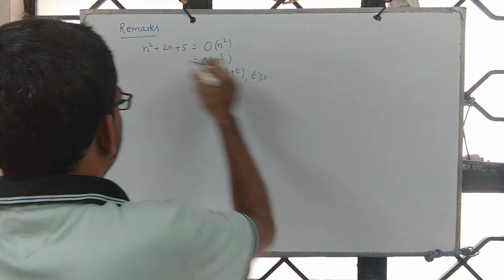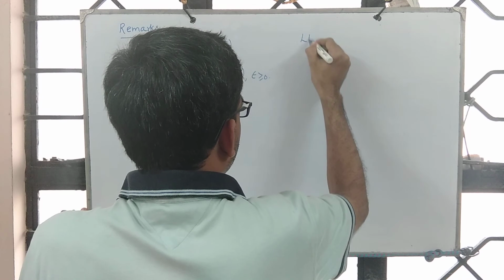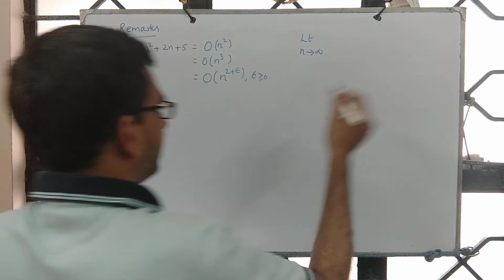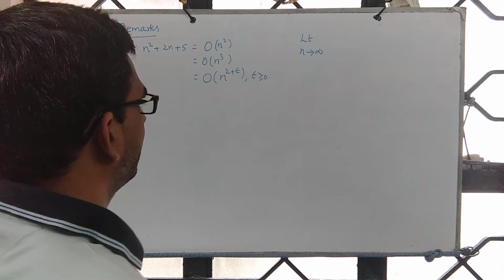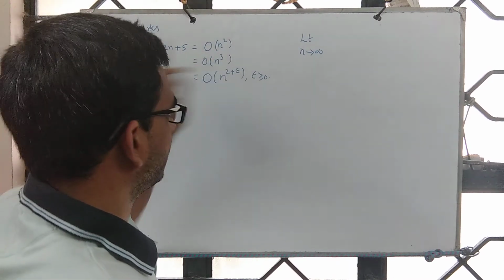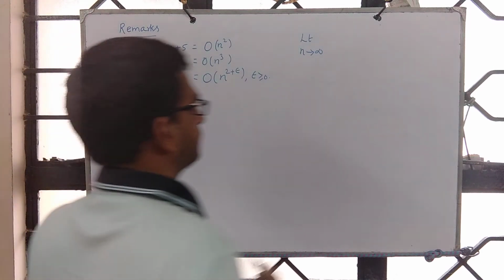So these are all g of n and f of n. And our analysis is with respect to large values of n naught. As we keep increasing n, what is the order of growth of f of n with respect to g of n? That's really what we are interested in studying.